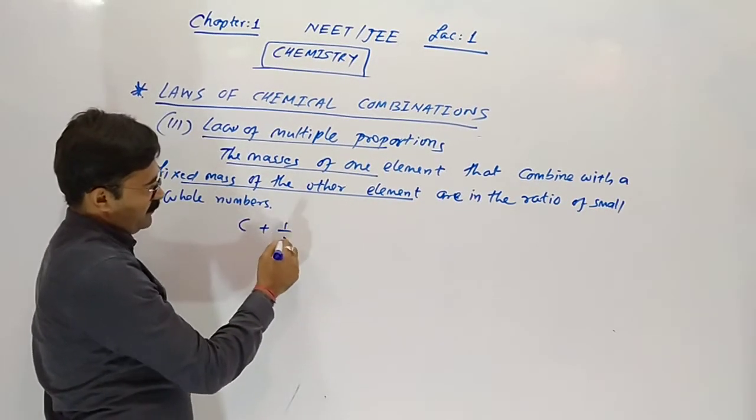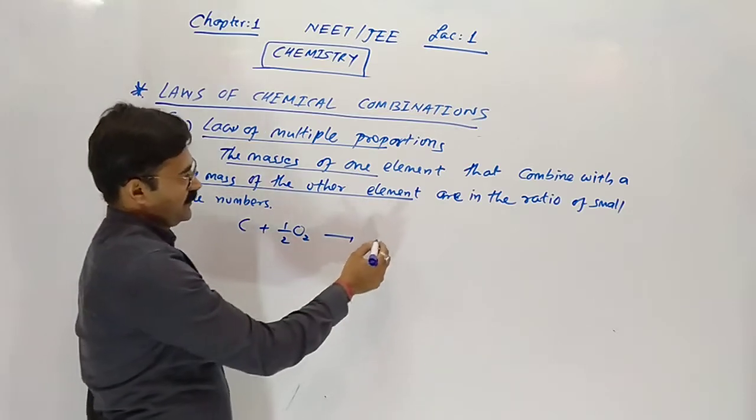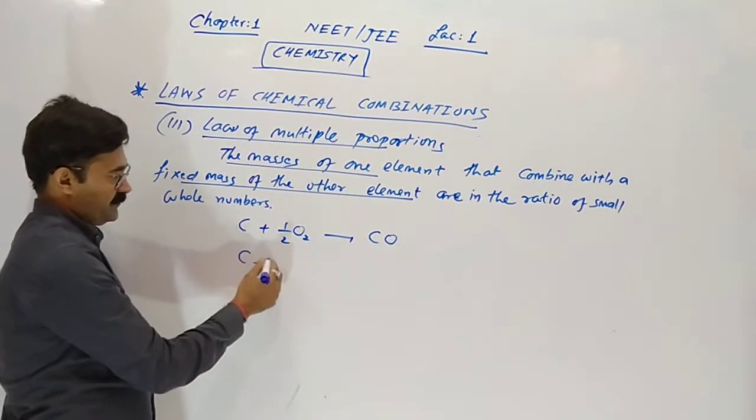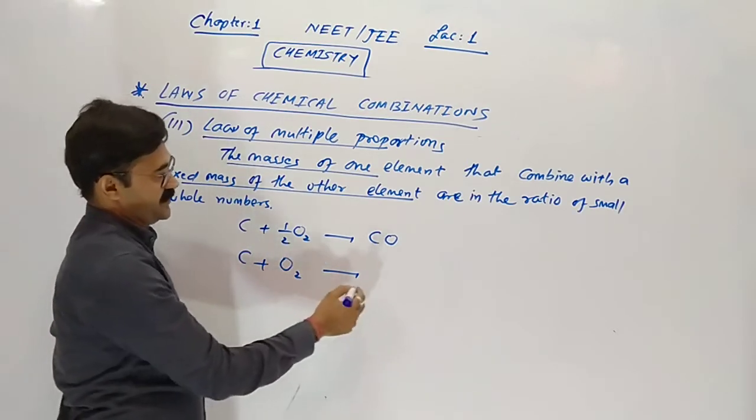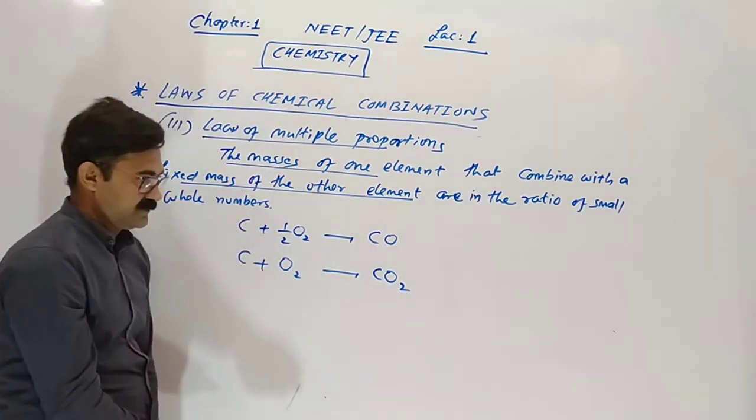Carbon combines with oxygen to give carbon monoxide. Carbon combines with one oxygen here, and with two oxygen here, giving CO2.